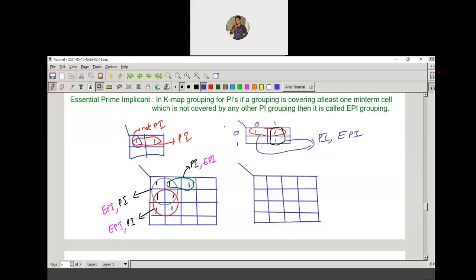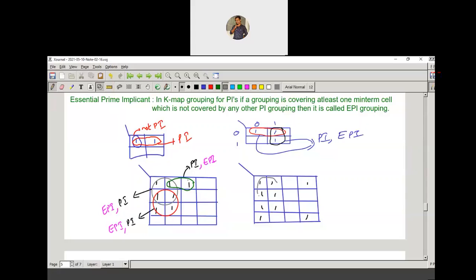So here, for example, you have minterms like 1 1 1 1 1 1, and here 1 1 1. Now I'm doing grouping here.